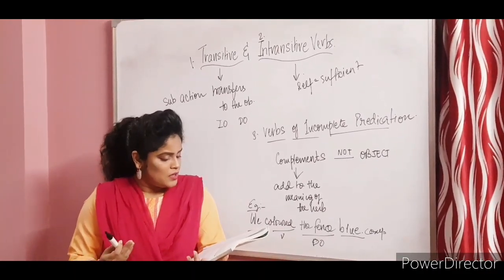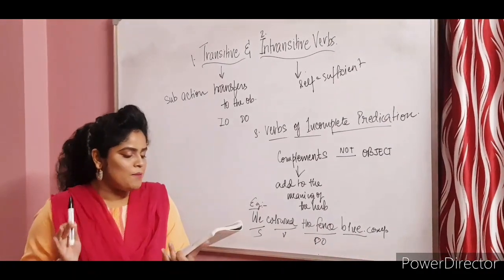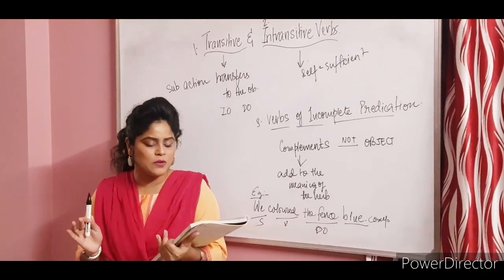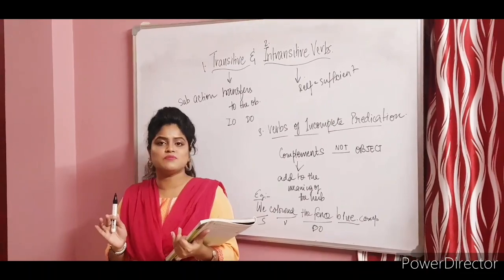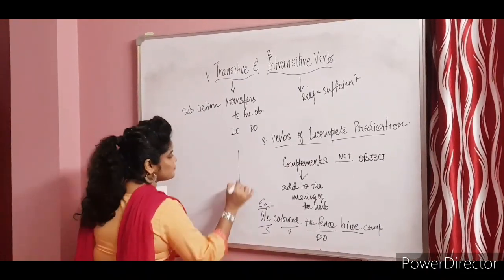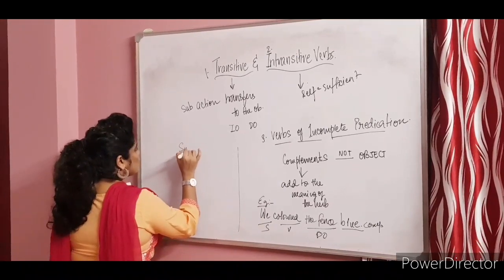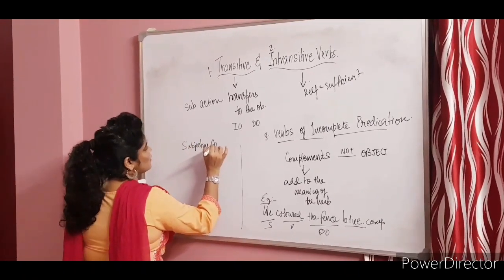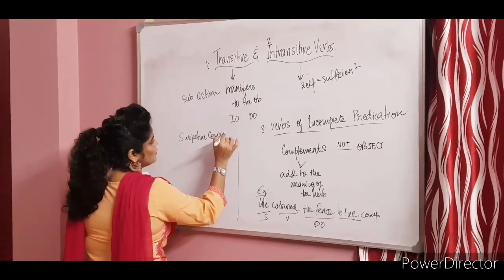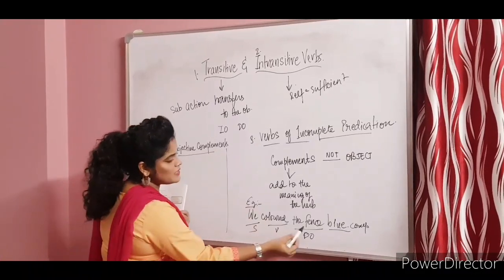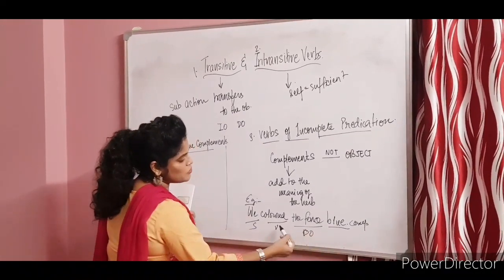Alright, so here is the catch. Complements of intransitive verbs tell something vital about the subject, and therefore they are called subjective complements. Now there is something else called objective complements. This is the complement to a transitive verb.